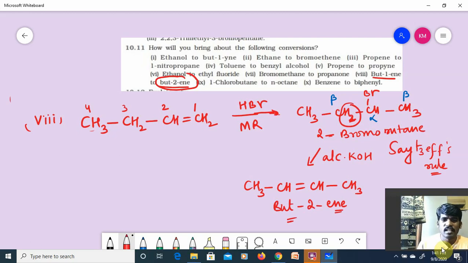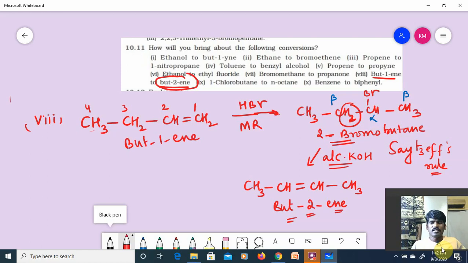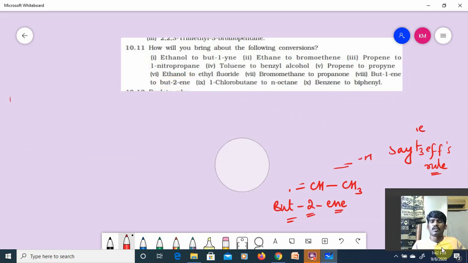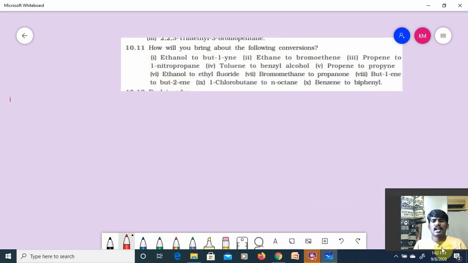Understood the point, guys? First we have taken but-1-ene. That but-1-ene is converting into 2-bromobutane, and that 2-bromobutane upon treating with alcoholic KOH, elimination takes place and gives but-2-ene. It's very simple, right? Here Markovnikov's rule as well as Saytzeff's rule has been involved. Next one, what do we have?